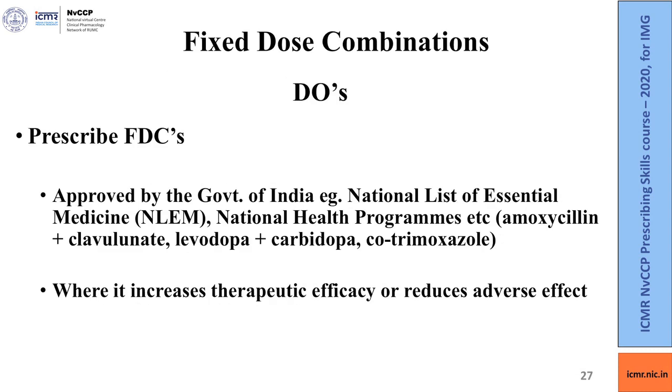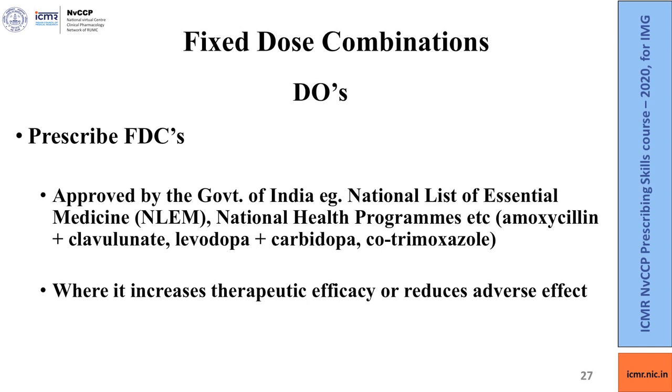So, what are the do's with regard to fixed dose combinations? As an Indian medical graduate, prescribe FDCs that are approved by the Government of India and are present in the National List of Essential Medicines and National Health Programs, for example, amoxicillin plus clavulanate, levodopa plus carbidopa, cotrimoxazole.